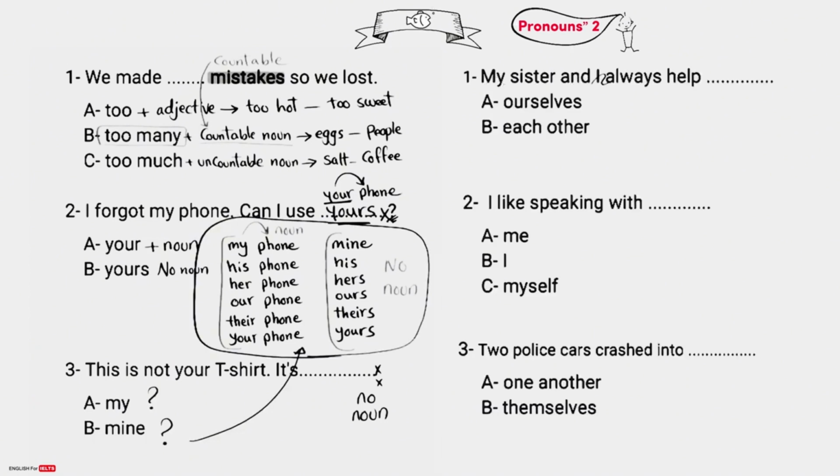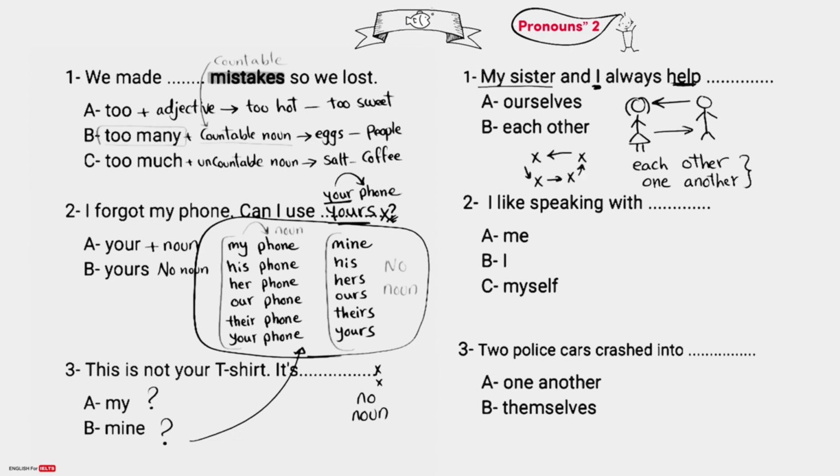My sister and I always help ourselves or help each other. Here I say my sister, here she is, and I, here I am. We help, I help her, and she helps me. Here we say we help each other or we help one another. We say this when each one does the same thing to the other. I help her and she helps me, right? This is also when we have bigger groups. Like here, we say they help each other, they talk to each other, they play with each other, and so on. So the answer is each other or one another.